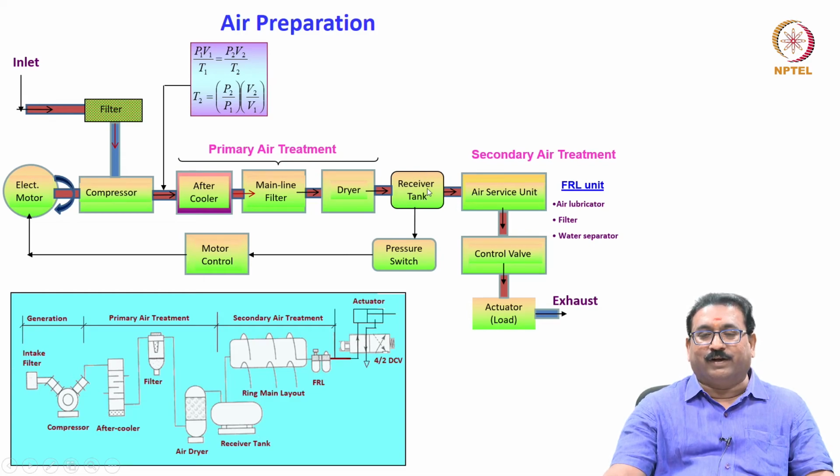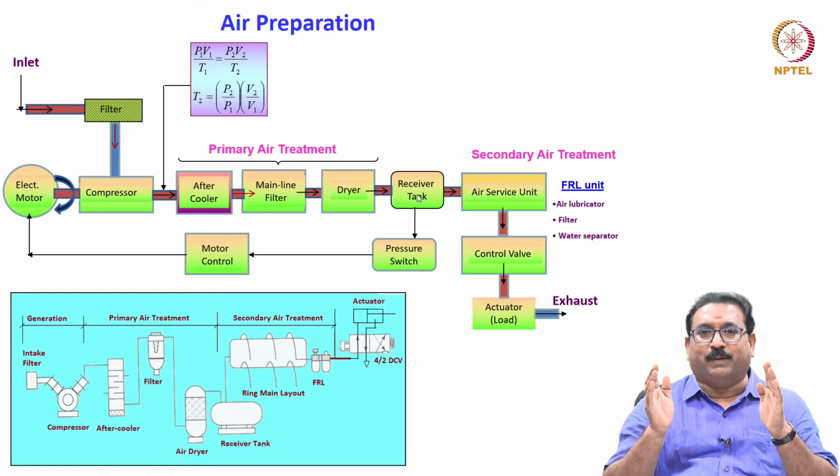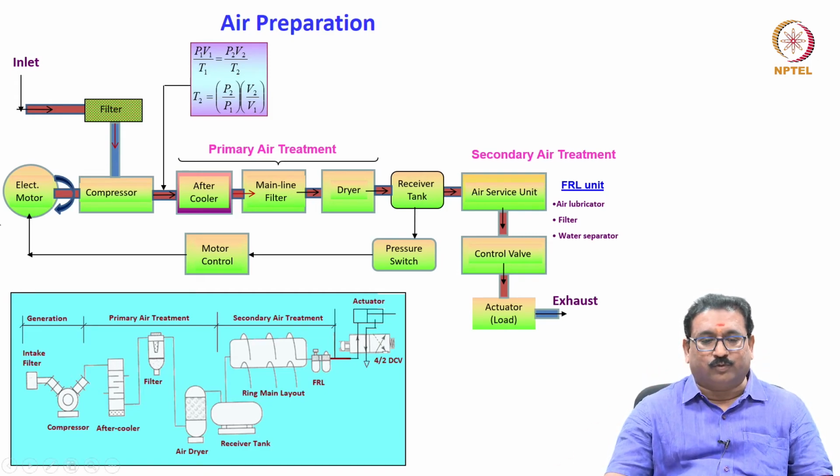Here, please remember, friends, all receiver tanks have a certain capacity. After storing the required volume at the required pressure, what will you do? You have to switch off the running compressor. For that, we use the pressure switch, which is known as a motor control, and many other things are there. I will tell you how to control the compressor once the required quantity of air is filled in the receiver tank.